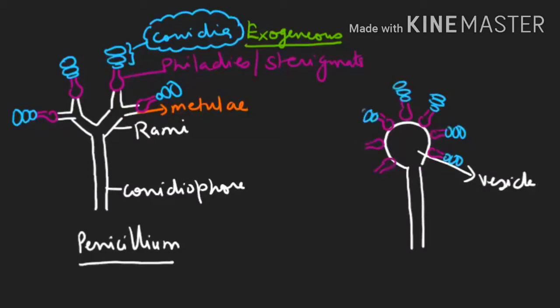So this diagram is of Aspergillus. Both diagrams are from NCERT.